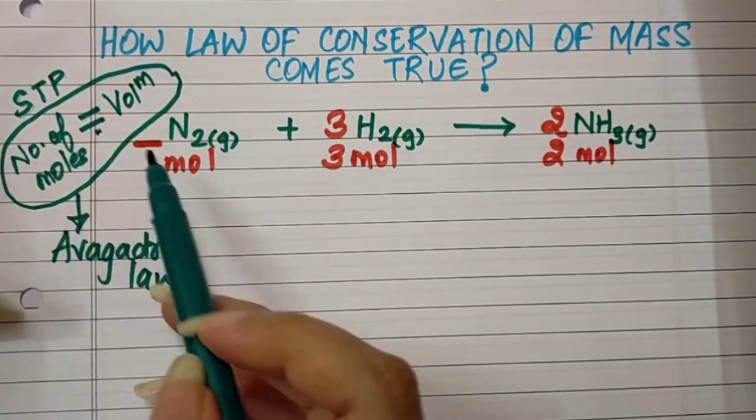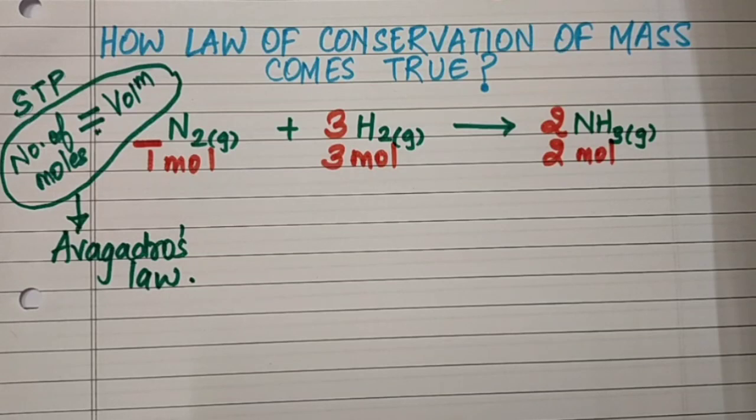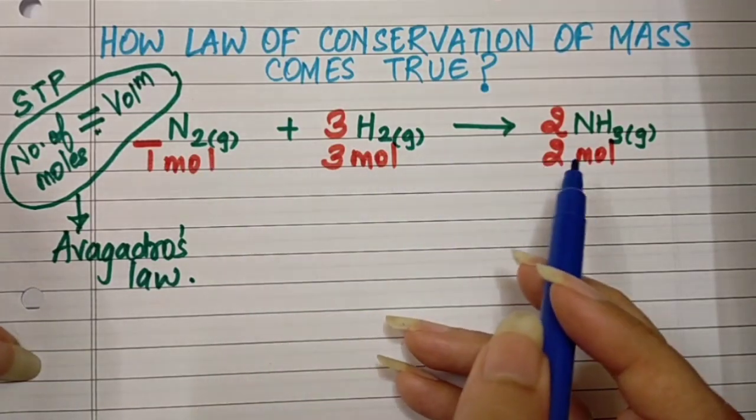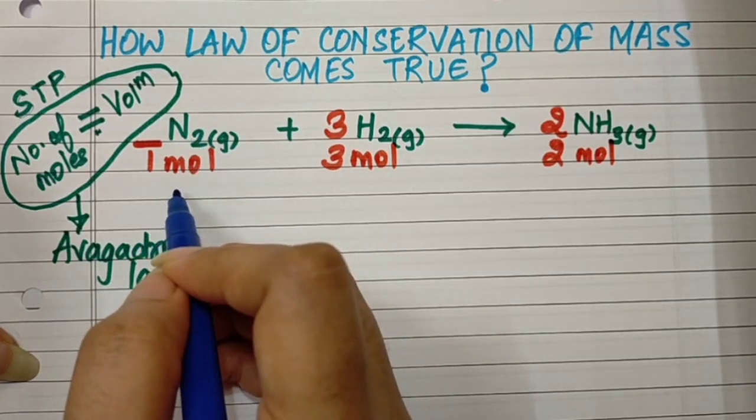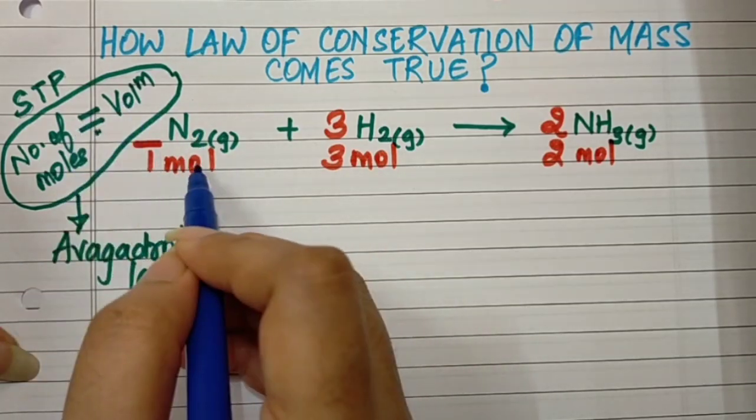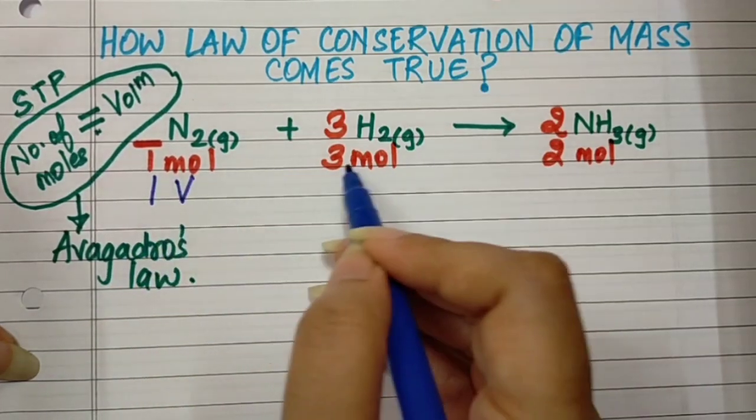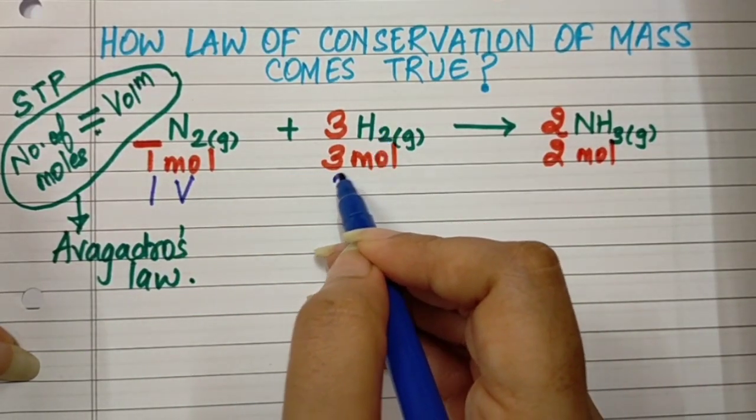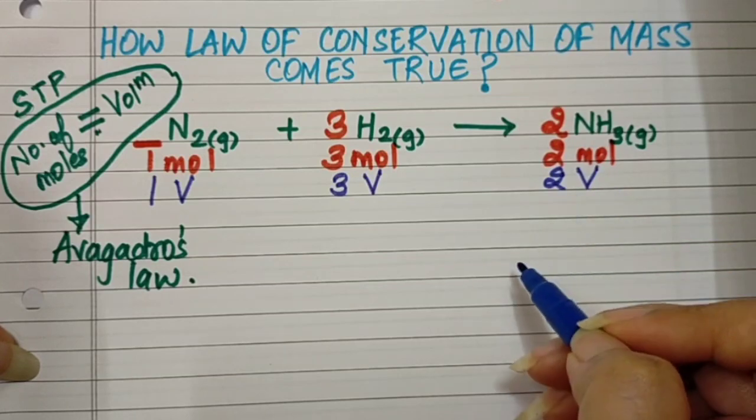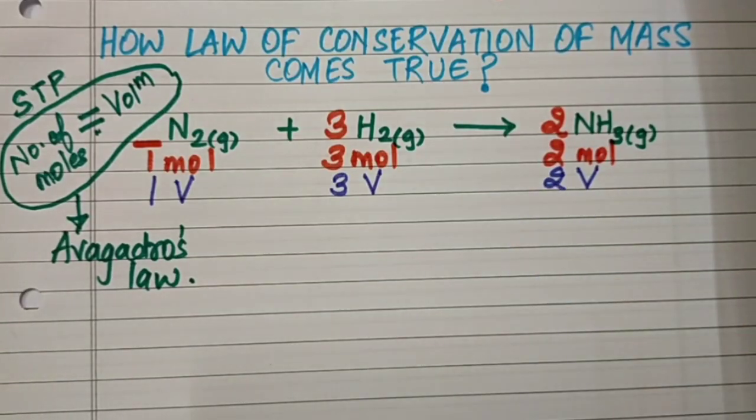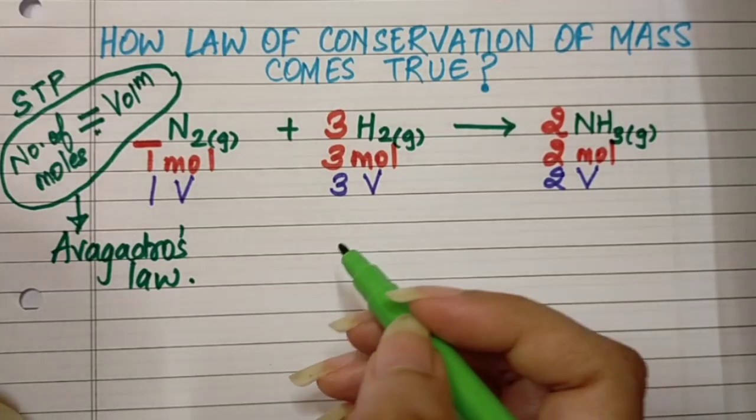Okay, so for example here for nitrogen, if this reaction is happening at standard temperature and pressure conditions, and if there is 1 mole of nitrogen, then how much is the volume of nitrogen? It will be equal. So 1 mole, then what will the volume be? 1. 3 moles of hydrogen, then how much will the volume be? 3. 2 moles of ammonia is getting formed, so how much will the volume be? 2. So this is our Avogadro's law, which states that the number of moles will also be equal to the volume of a gas.